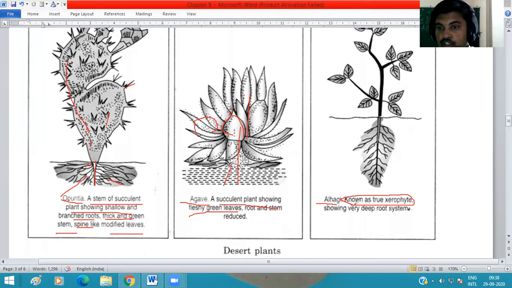A true xerophyte means it belongs to the desert plant category. These are two xerophyte plants which are able to live in the desert, showing a very deep root system to grow in the desert.